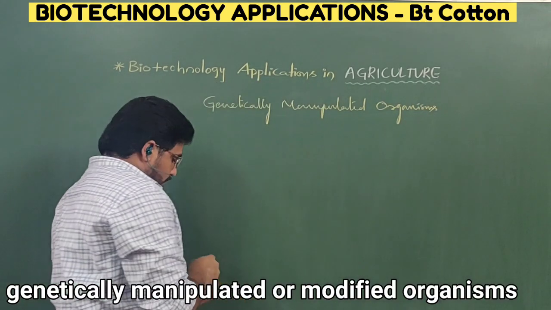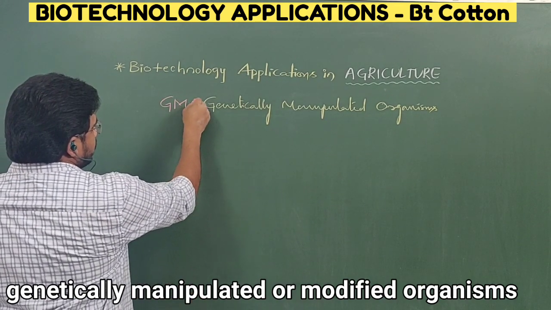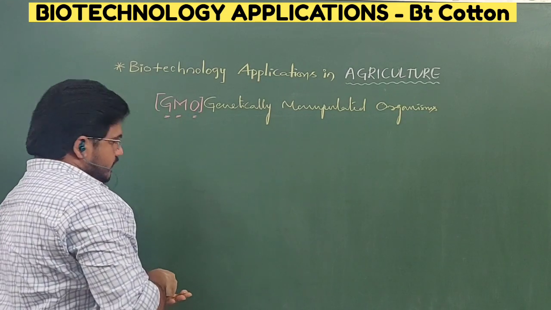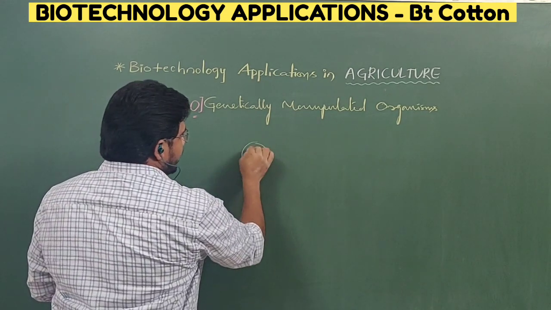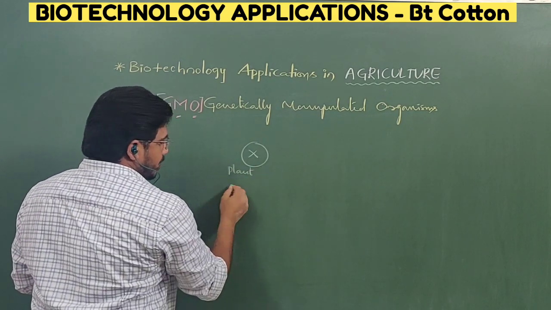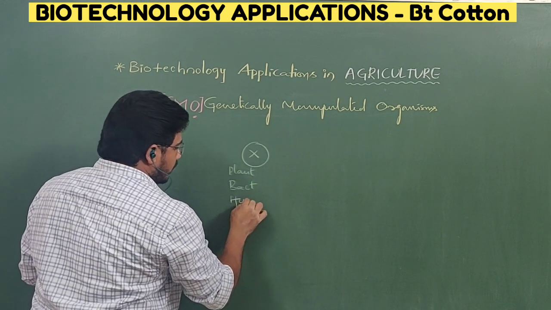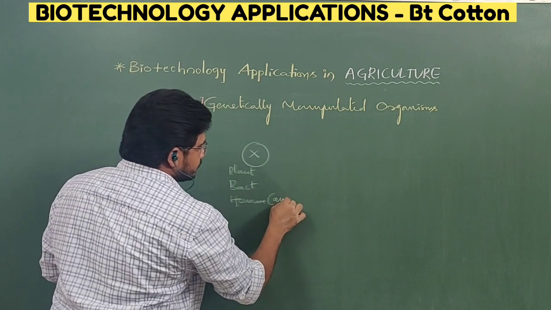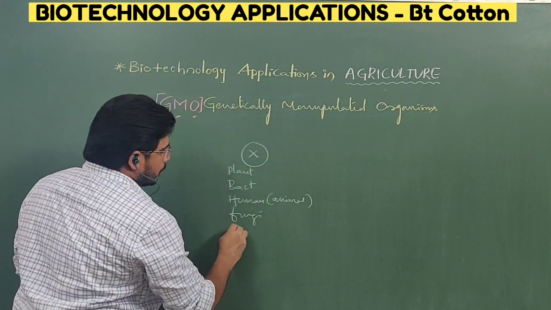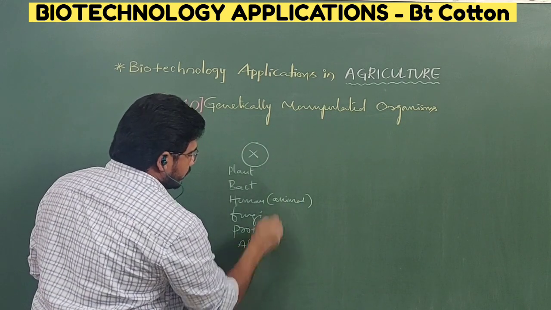So this is the basic thing to understand today's concept. They are also called GMO, genetically manipulated organisms. Suppose one organism X is there, that may be a plant, a bacteria, a human or any animal, or fungi or protozoa, maybe algae also.